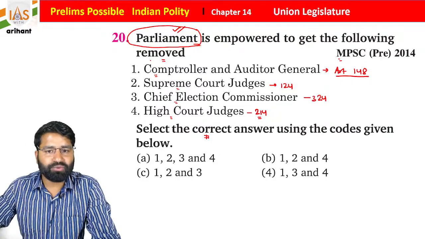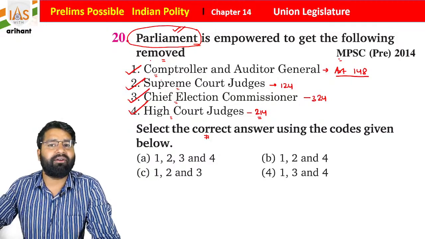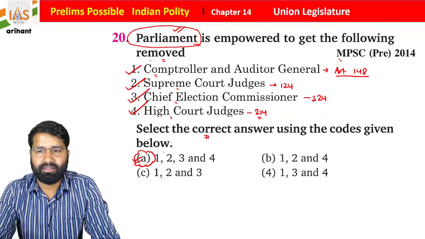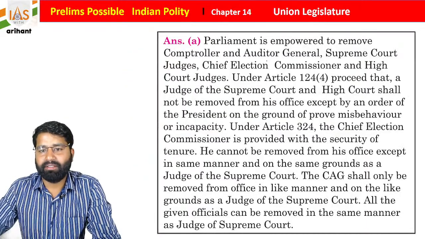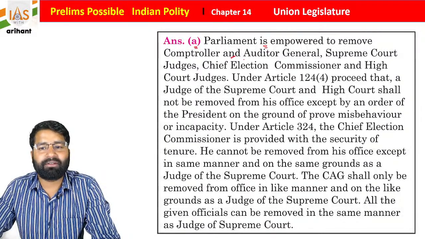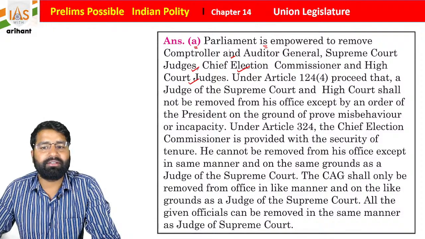If you see, students, the Comptroller General, Supreme Court, Chief Election Commissioner, High Court, they all can be removed by Parliament by a special majority. In the explanation, Parliament is empowered to remove the CAG, Supreme Court judge, Chief Election Commissioner, and High Court judge.